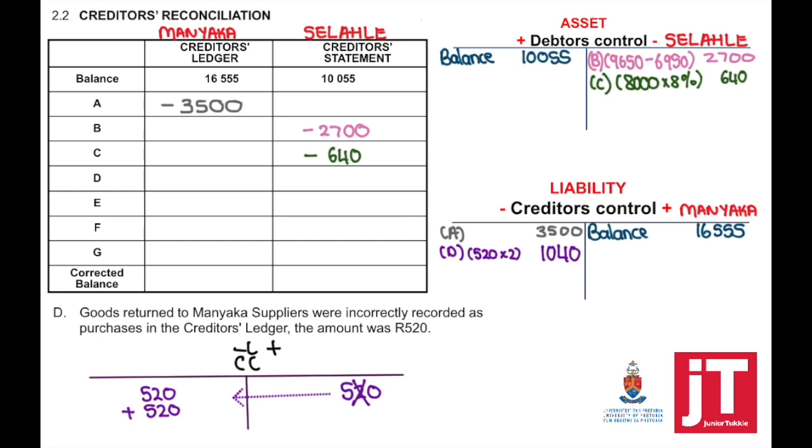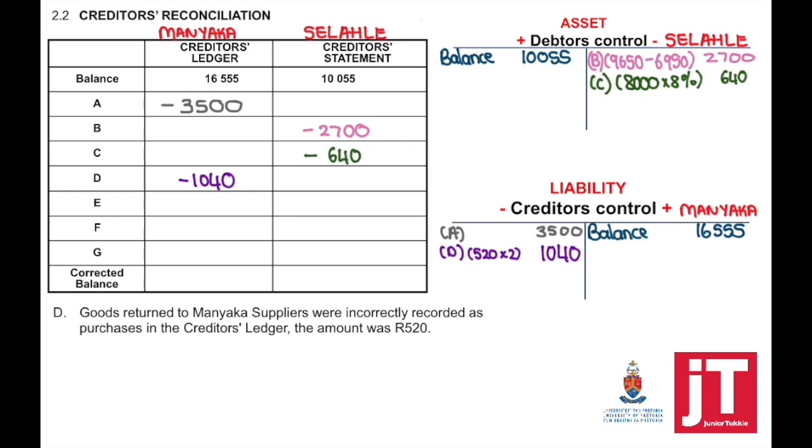Please remember this. If the account was incorrectly debited or credited, we correct it by always doubling the amount. Because step number 1, we first need to correct it by taking it out. And then secondly, we actually need to show the transaction. Now, because we need to double the amount and we've taken it out, what effect will it have on the creditor's control balance? It will have a negative effect, so minus 1,040.